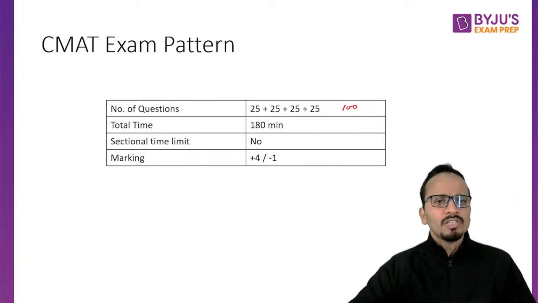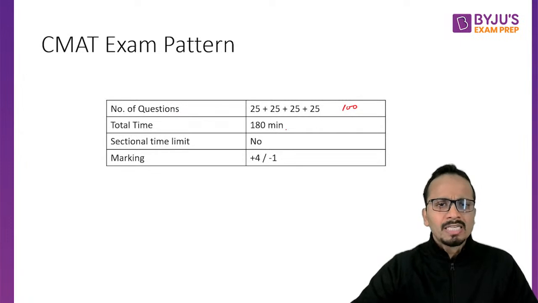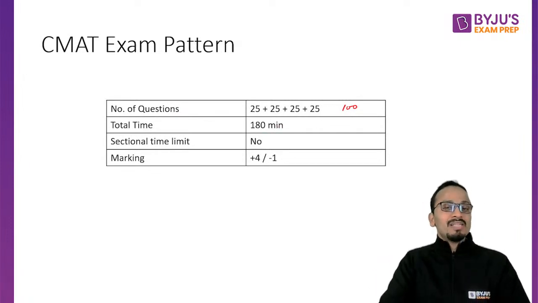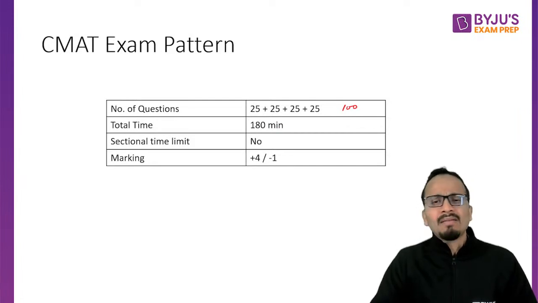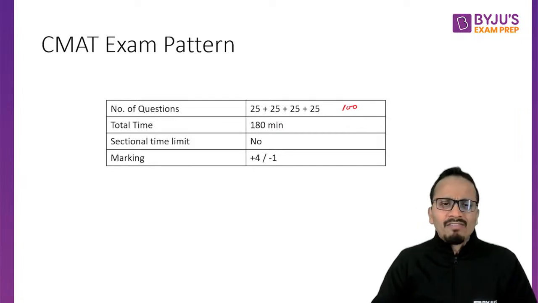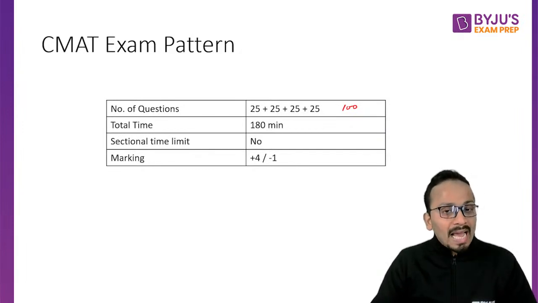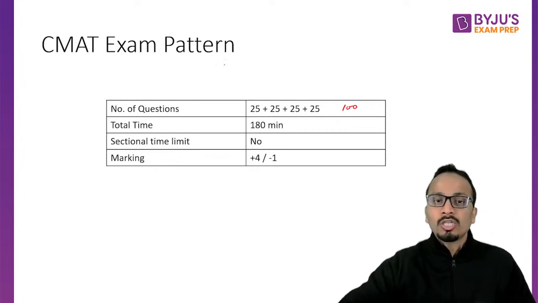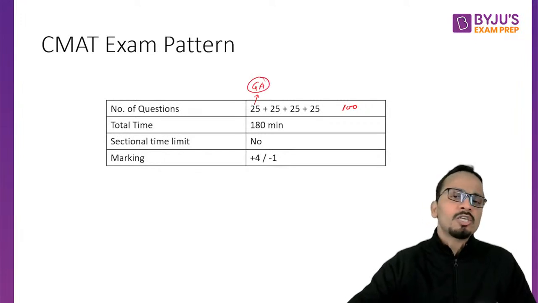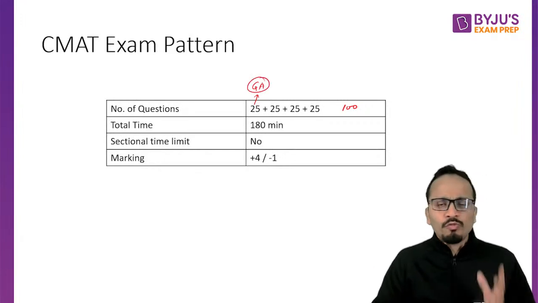Moving further, the number of questions is 100, time allocated is 180 minutes, there is no sectional time limit, and we have a marking scheme of +4 and -1. The average time we get on every question is around 1.8 minutes. But this is not quite true. We actually get more than 1.8 minutes per question because there are 25 questions of general awareness in which you will not take more than 10 minutes to finish the section.